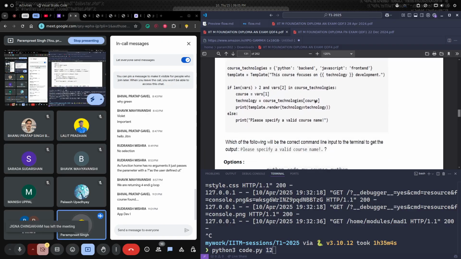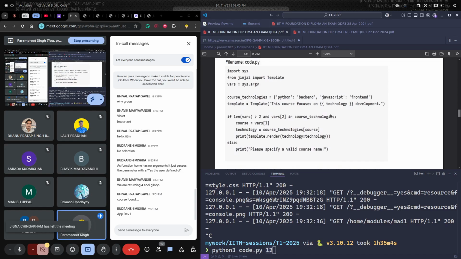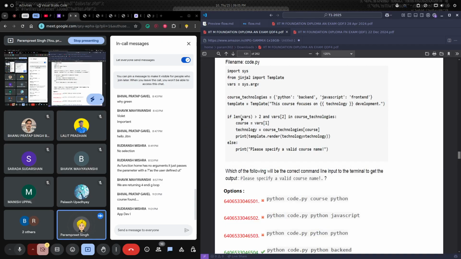So for the backend, if we pass in backend, right, backend is not the key here in course technologies. So this condition will be false and we will get "please specify a valid course name". This condition will only be true when we run any of these three codes, right? Is this clear, guys? Okay.